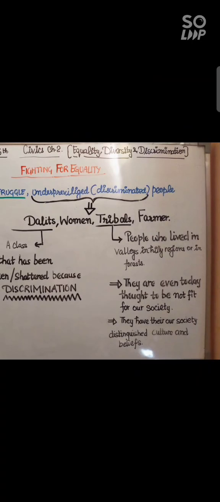Now moving towards tribals. Who are tribals, or who were tribals? People who lived in valleys in hilly regions, or who lived in forests, were considered to be tribals. Even today, these tribal people are thought to be unfit for our society. It is thought among us that they are not fit for our society, but they have their own society with distinguished culture and beliefs. So tribal people have also raised their voice and stood for their own dignity and freedom, and farmers too.